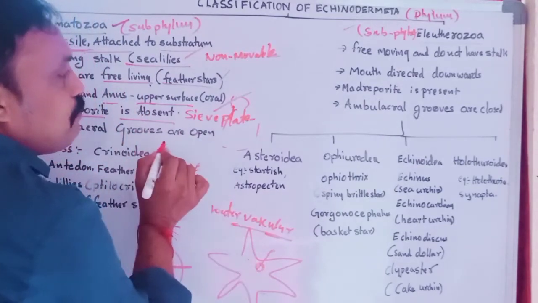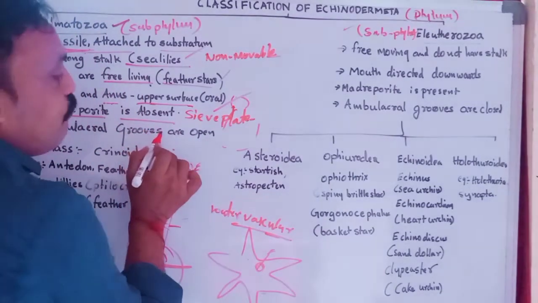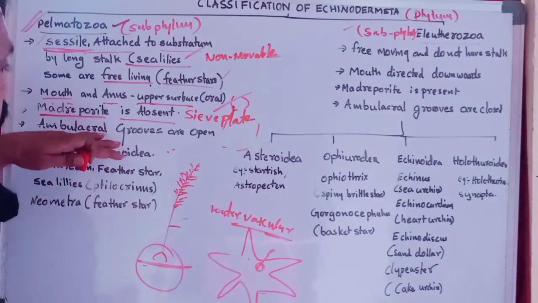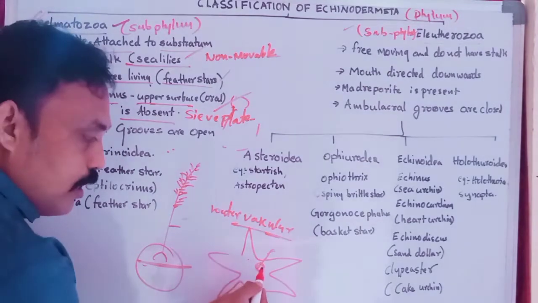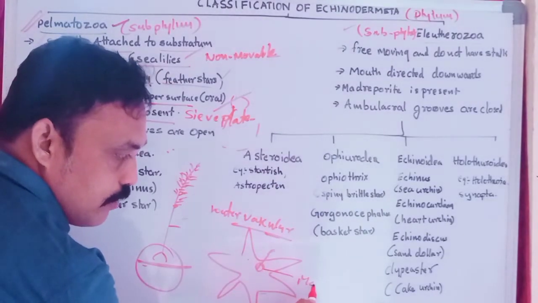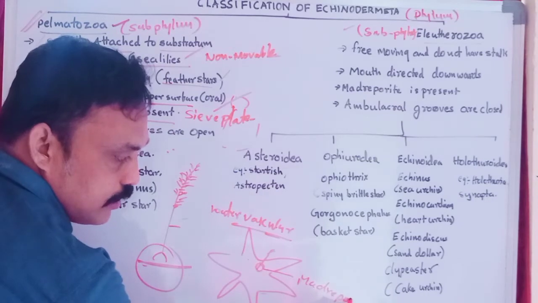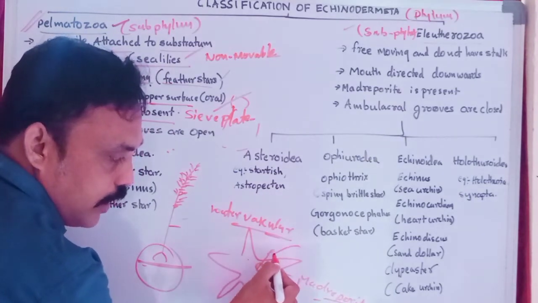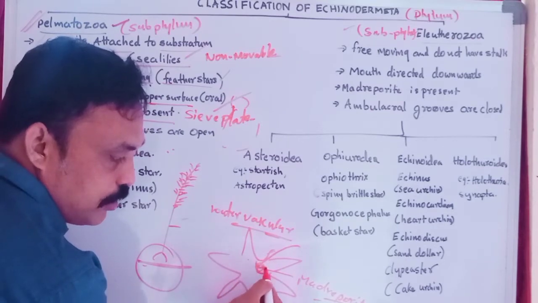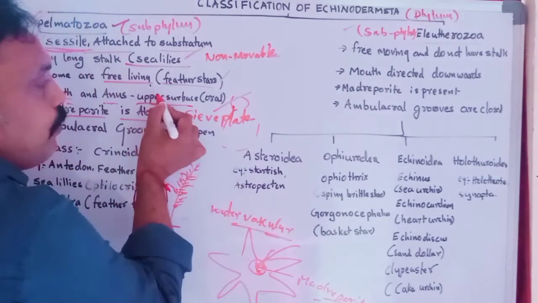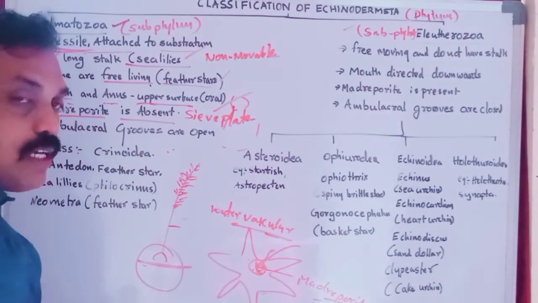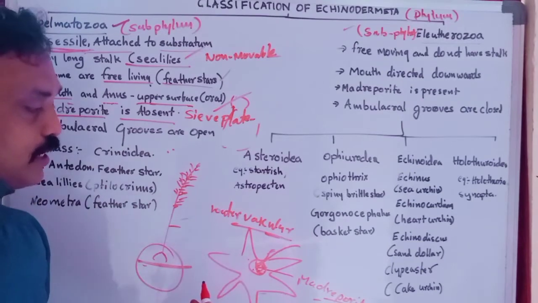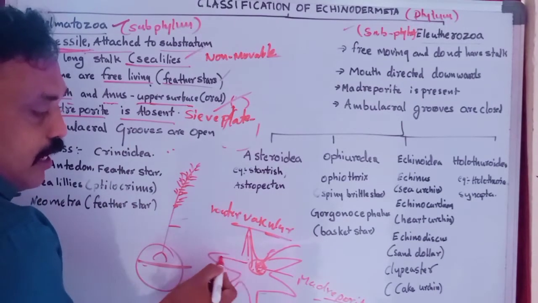But here in these Palmatozoans, Madrephorid is absent. What is Madrephorid? It is a plate or sieve plate. Sea water enters into the Echinodermata through the Madrephorid. Here in Palmatozoa, Madrephorid is absent. How is water entered? Directly.